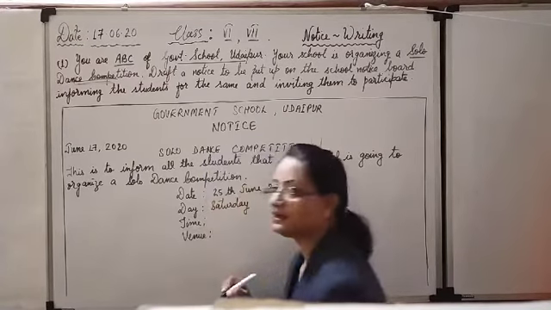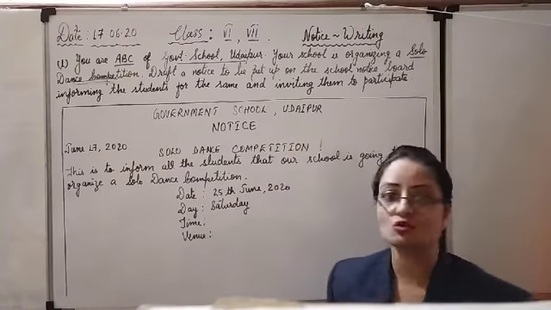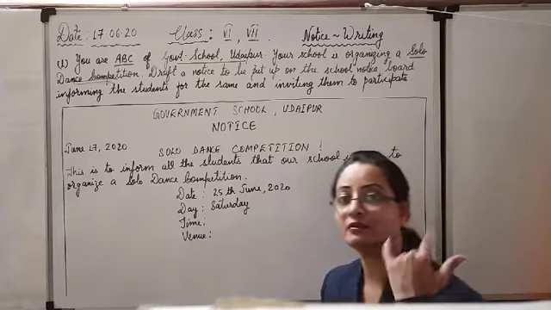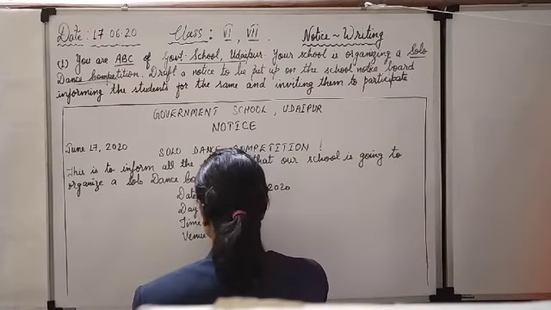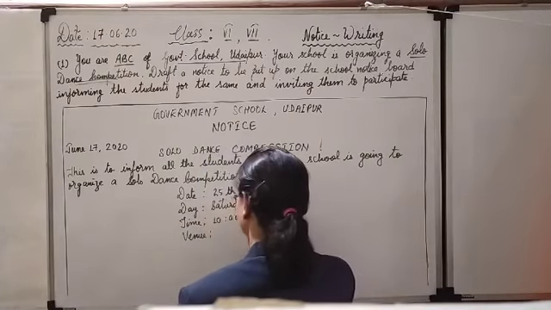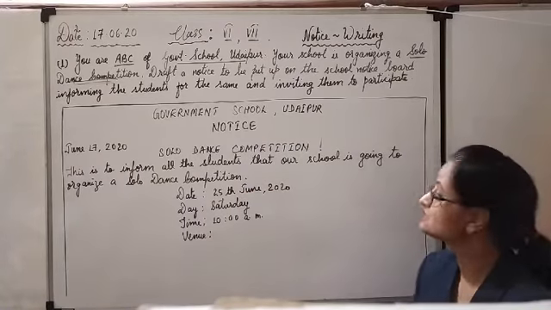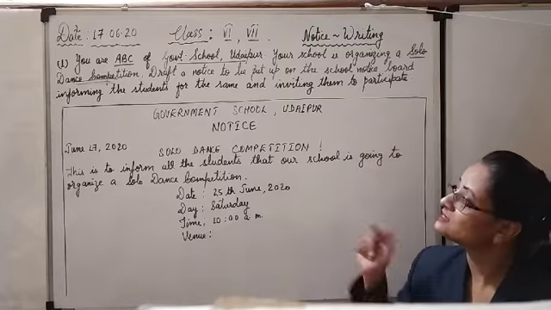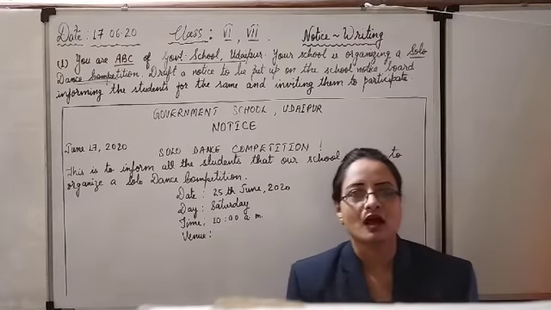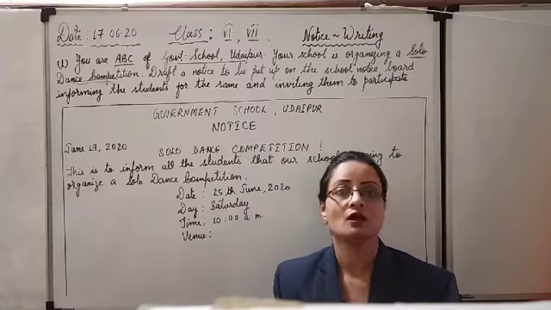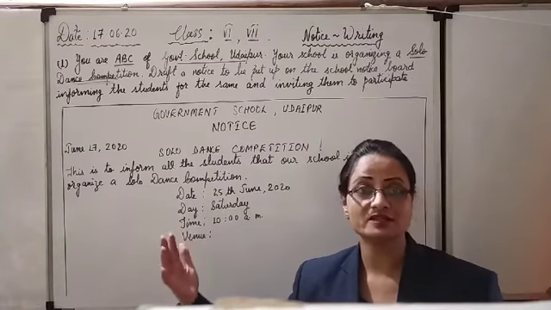Okay. Then time of conducting this competition. Maybe 10:30 am, 9 am, 10 am, whatever. So I am writing here 10 am. Then venue, the place where the solo dance competition can be conducted, either in the school auditorium or activity hall, or some large hall in your school.